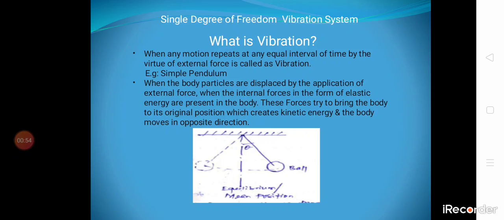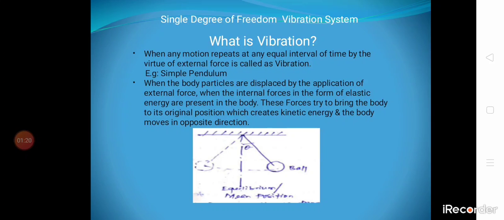Vibration means when any motion repeats at equal intervals of time by virtue of an external force, it is called vibration. Means if a body is changing its position by some external forces, then that is called vibration. For example, as shown in the figure, I am giving a simple pendulum.